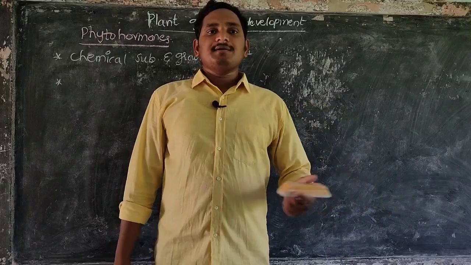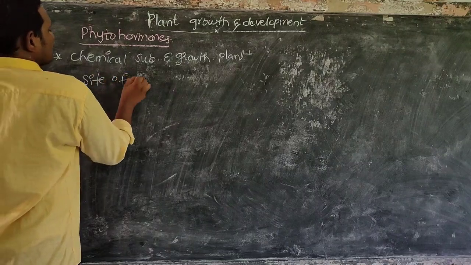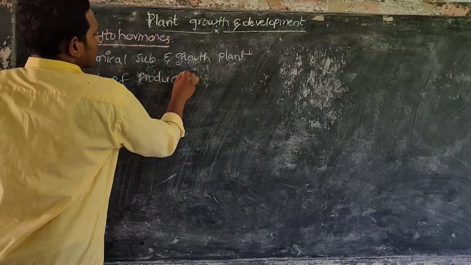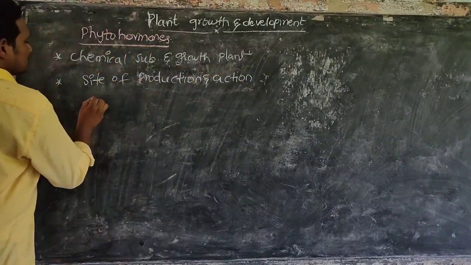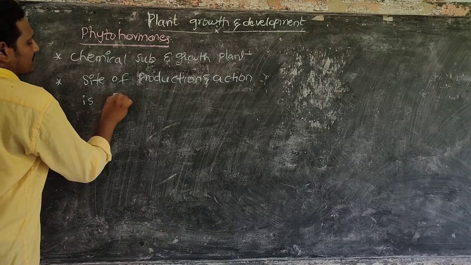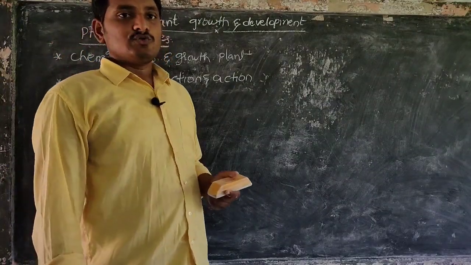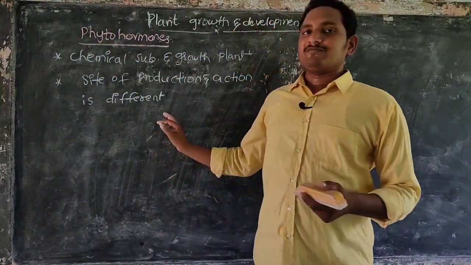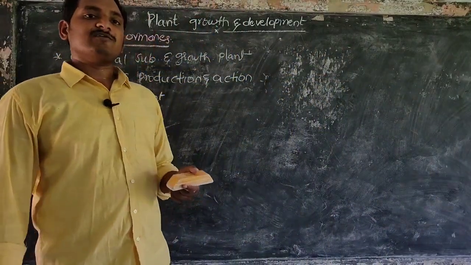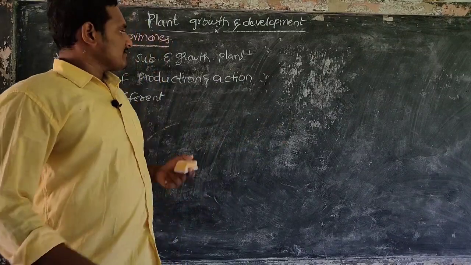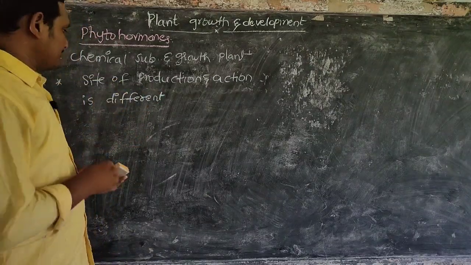These phytohormones have a different place of synthesis and place of action. The site of production and action is different. Auxins are generally synthesized in the shoot tip and the fruit. In the leaf and different parts of the plant body, they move to different places and perform their action in those particular places. That's why the site of synthesis and the site of action are different.